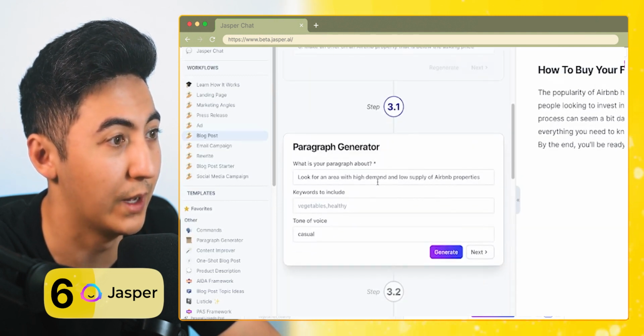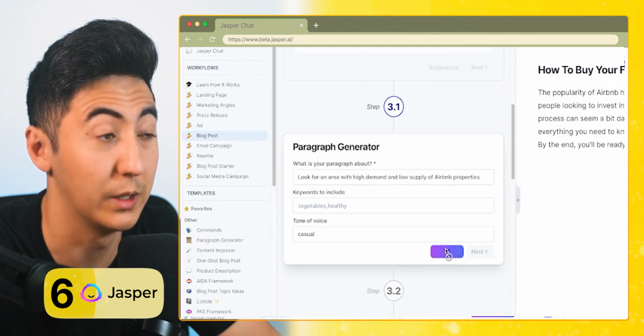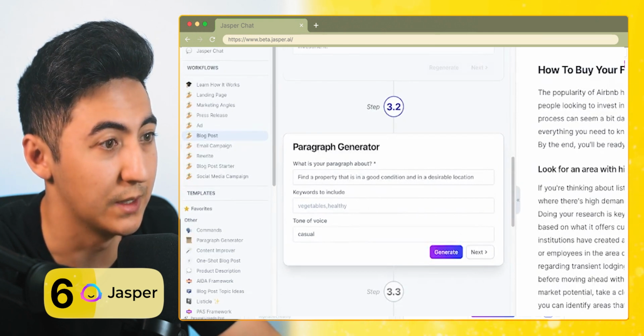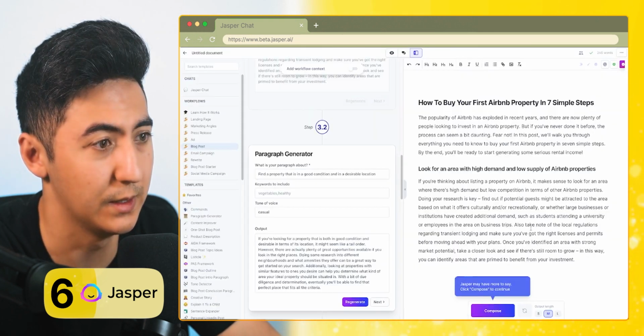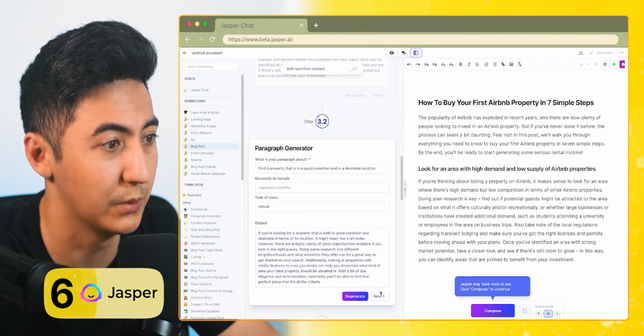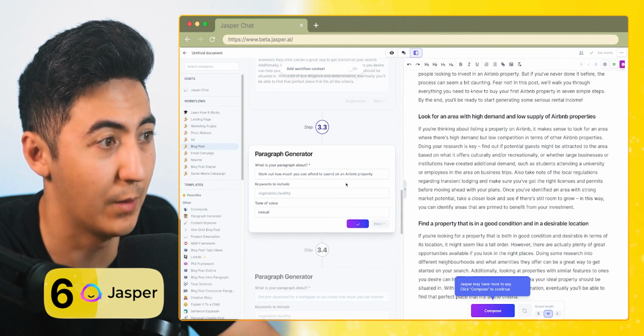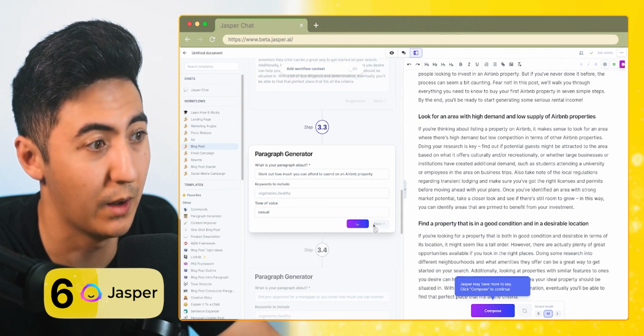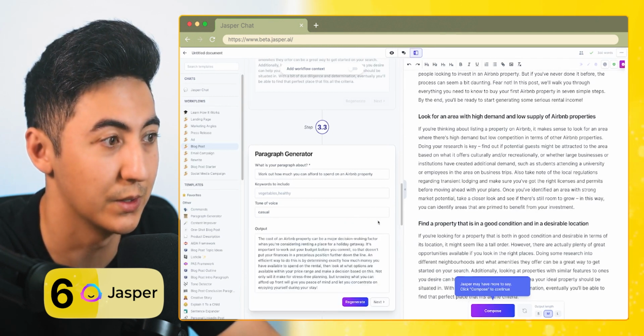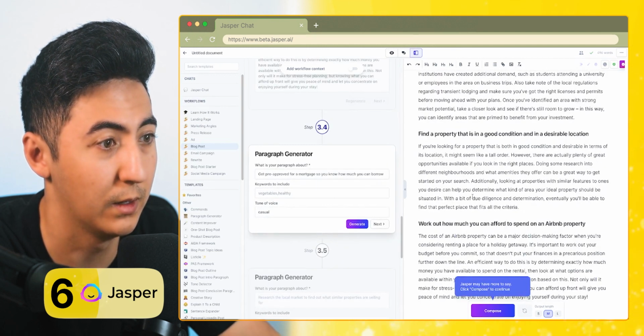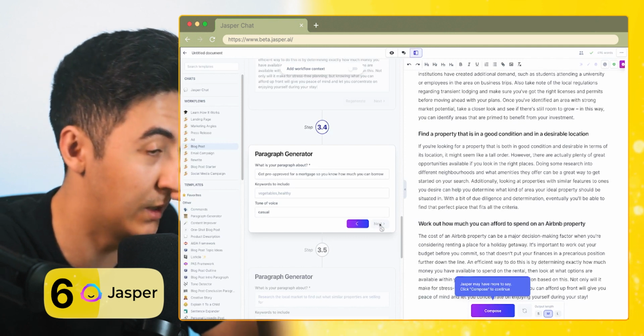Look for an area with high demand, keywords to include. I'm going to click generate first. So again, I'm not seeing really any data in here. It is saying, take note of local regulations, which is good. Find a property that is in good condition and desirable location. Work out how much you can afford to spend on the property. Okay, so I'm going to expect some numbers in here since we're talking about how much you can afford. And again, no numbers. Pre-approved for a mortgage, we're talking again about numbers.